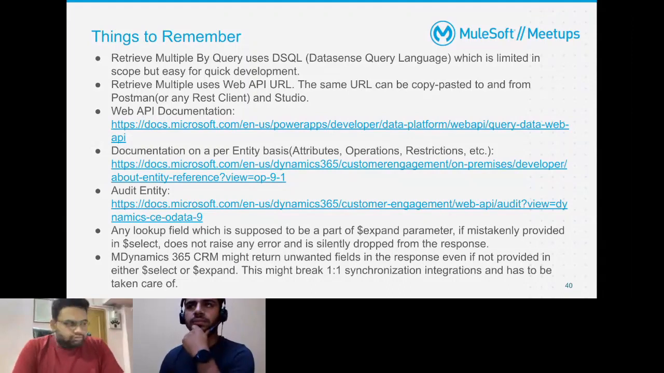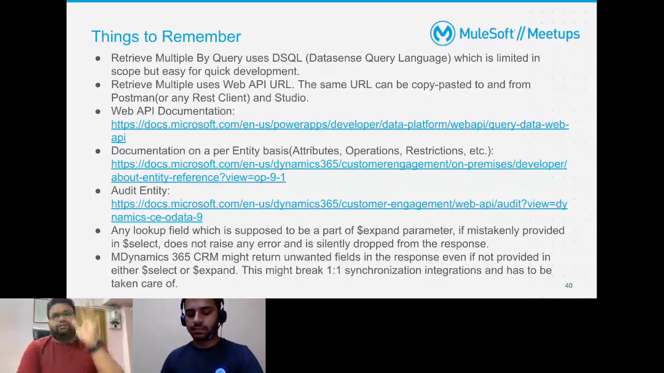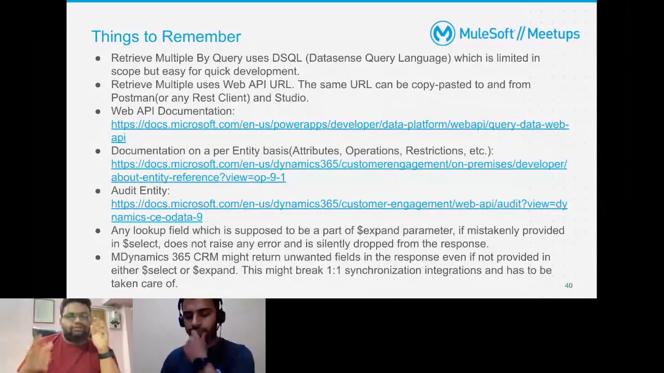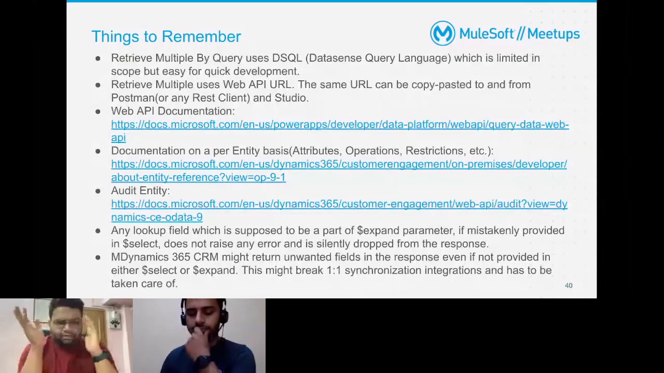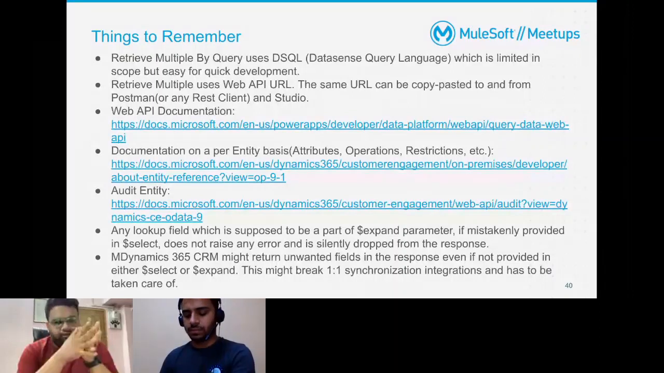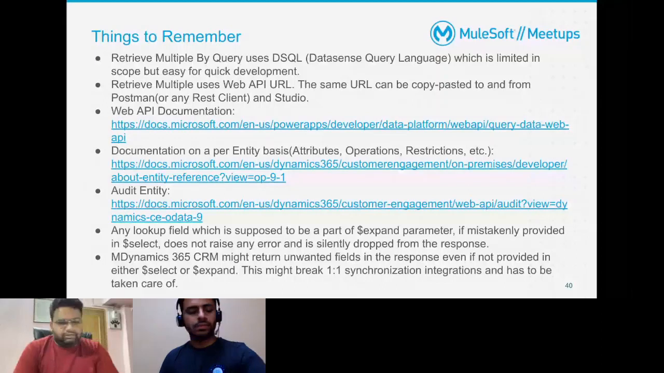Now, if you have a 1:1 synchronization use case where you get a bunch of fields from Dynamics and you have to synchronize that with another end system, that end system will probably not have that field because it's not expecting that. So it's going to break that. So always keep in mind that either your end system is designed to handle that field, or your DataWeave handles that and removes it from the response. So this is a thing with Dynamics. I'll probably cover that in the audit object as well.